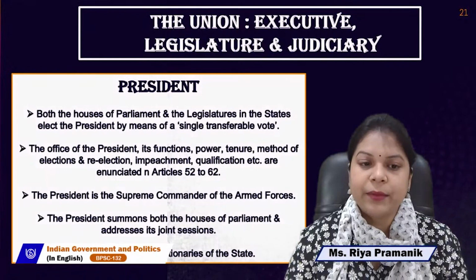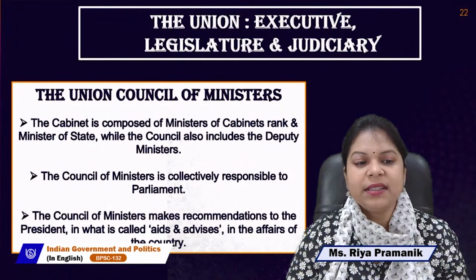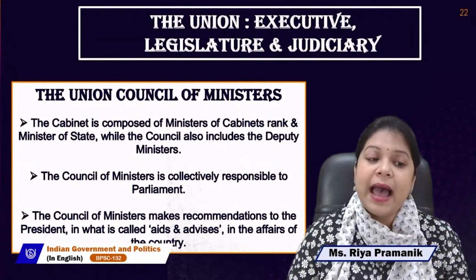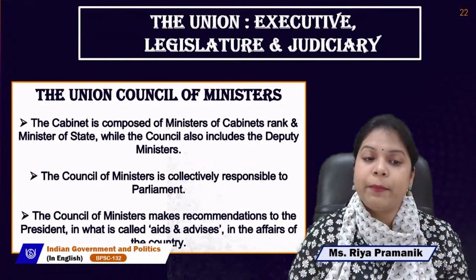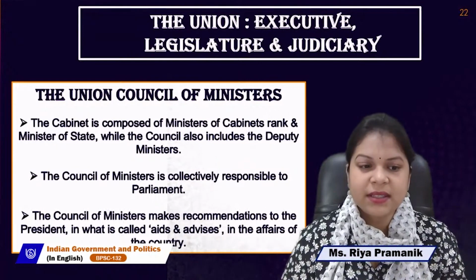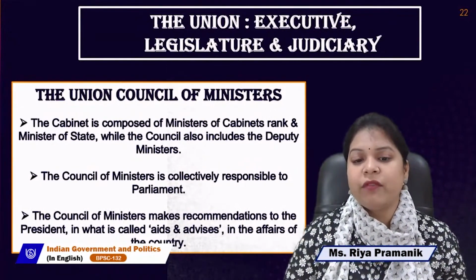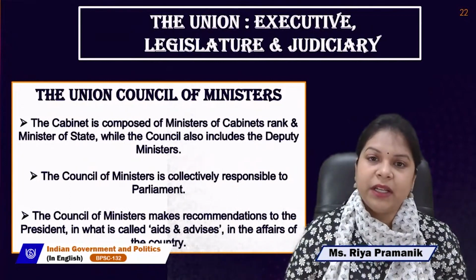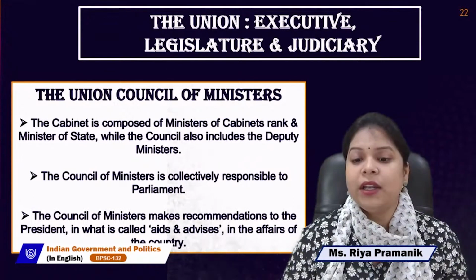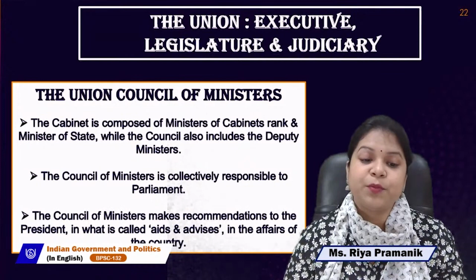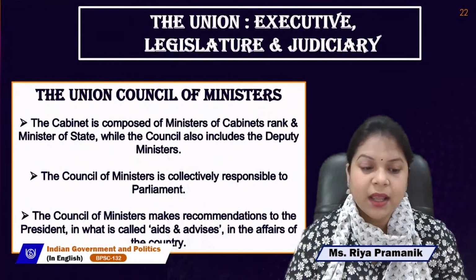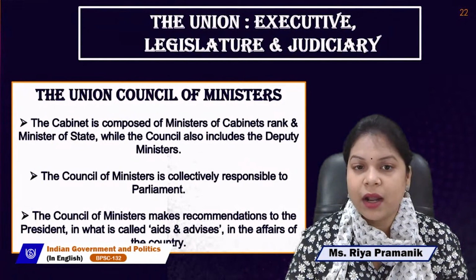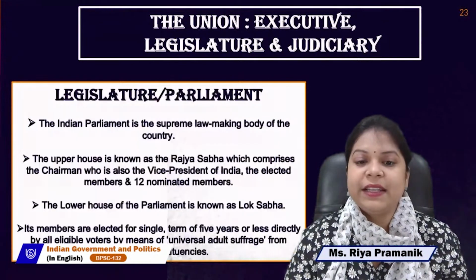Let's talk about the Union Council of Ministers. The cabinet is composed of ministers of cabinet rank and ministers of state, while the council also includes the deputy ministers. So, there is a difference between cabinet ministers and council of ministers. The Council of Ministers is collectively responsible to the Parliament. The Council of Ministers makes recommendations to the President in what is called aid and advice in the affairs of the country.